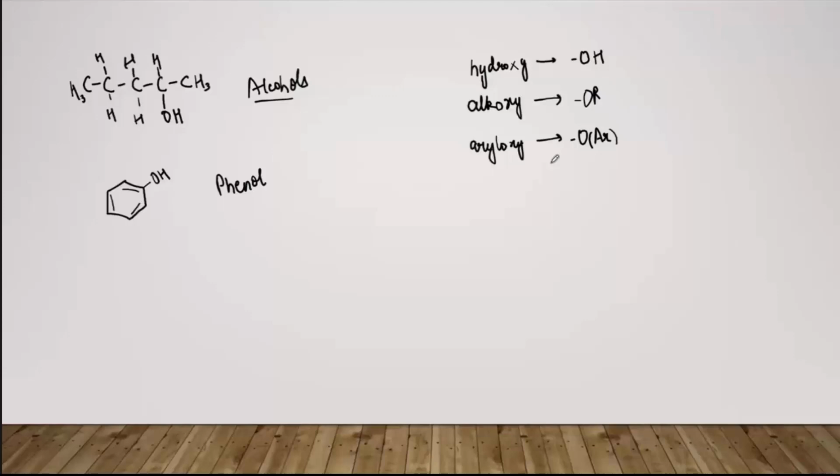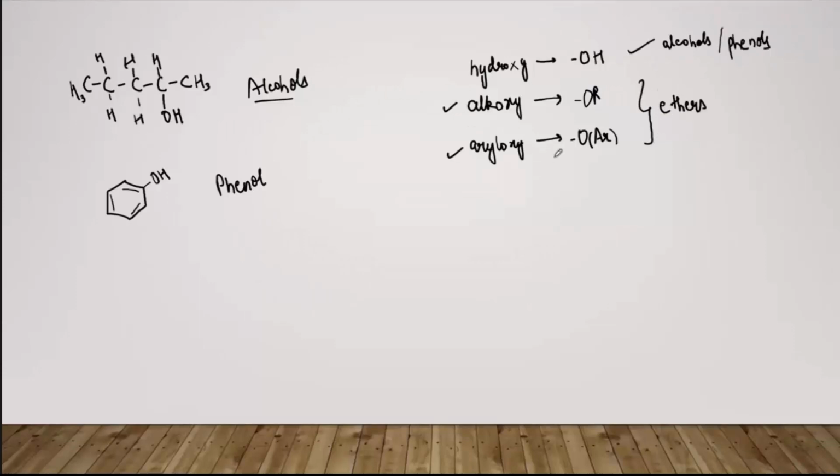So whenever a hydrogen atom in any of the hydrocarbon is replaced by either this or this, then we call it as ether. ऊपर क्या था? इससे रिप्लेस हुआ था, हाइड्रोक्सी ग्रुप से रिप्लेस हुआ था, तो उसको अल्कोहल बोल दिया. ठीक है. और फेनॉल बोल दिया. अभी इससे रिप्लेस होगा, सो these compounds will be known as ethers.